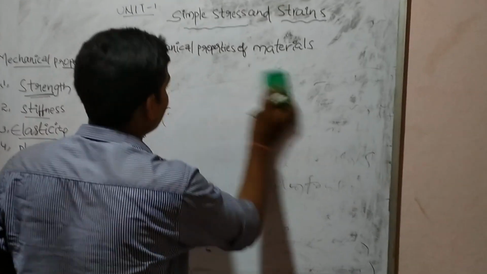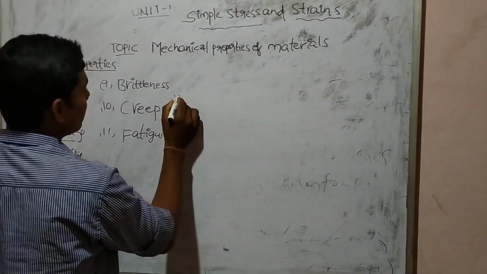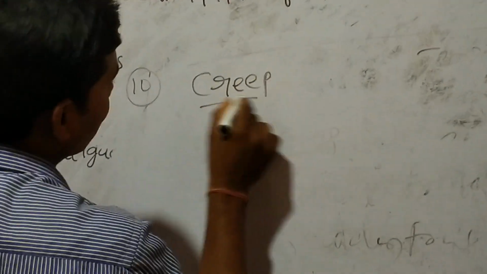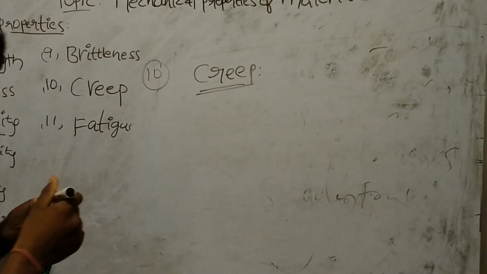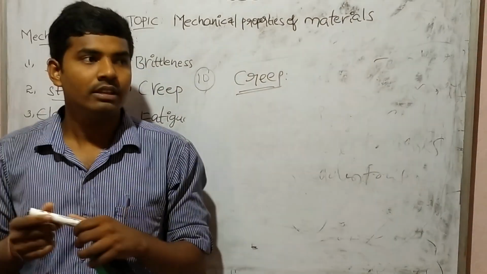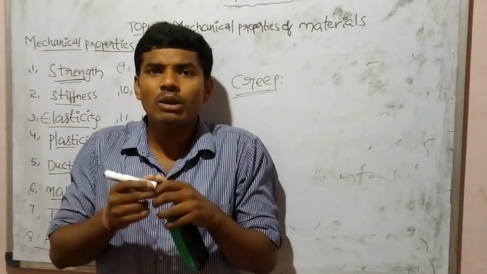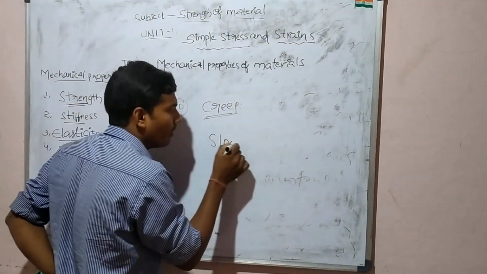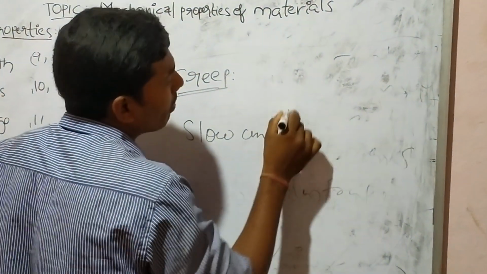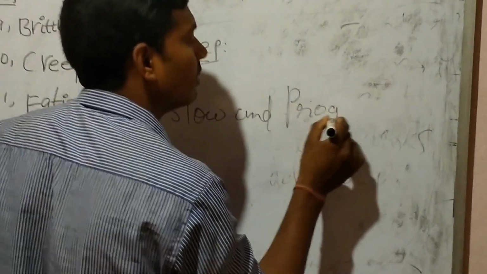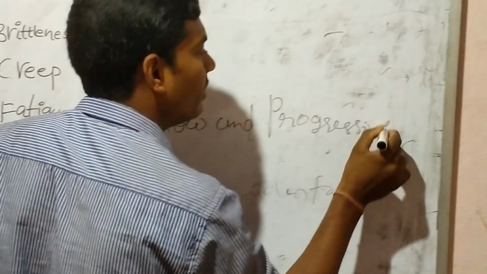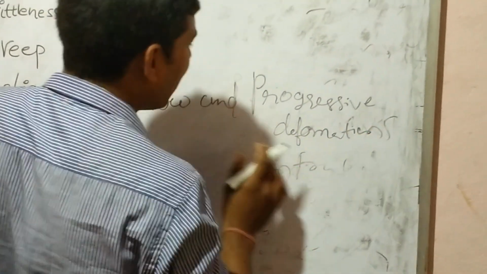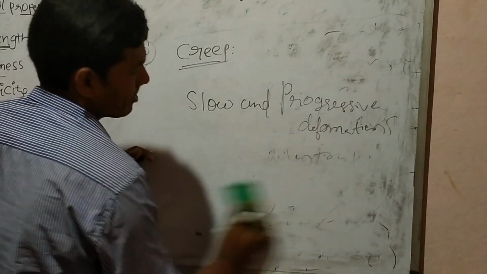And the tenth one is creep. What is meant by creep? Creep is the ability of material for slow and progressive deformation. What is meant by slow and progressive deformation?